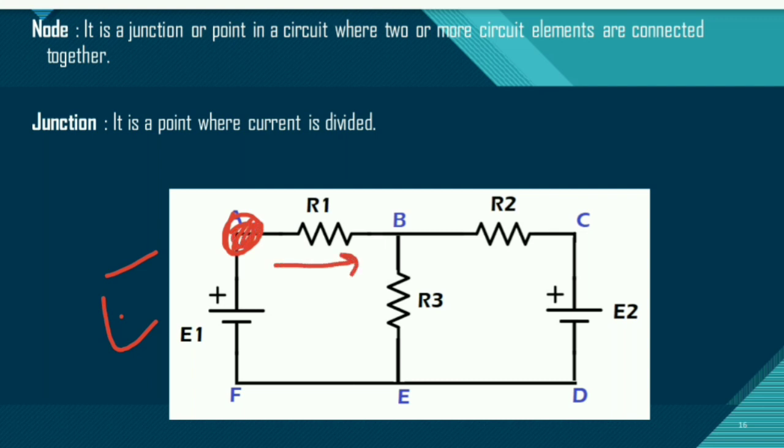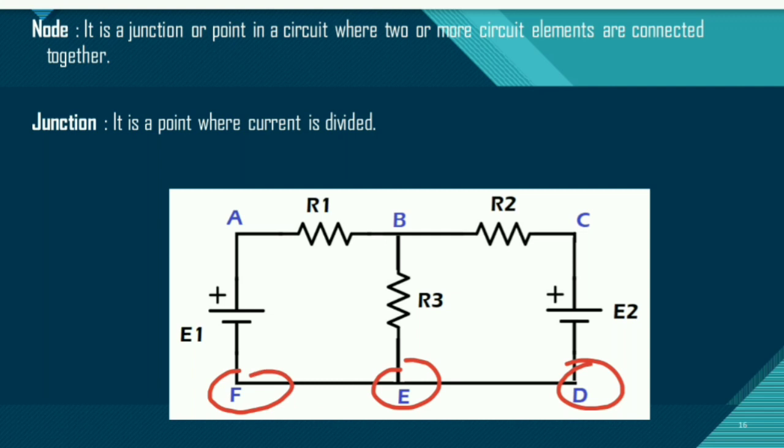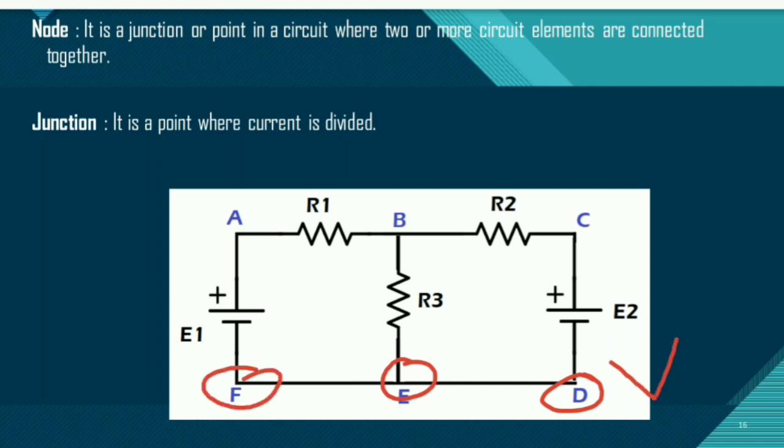And suppose the current I is flowing through this resistor R1. So what is the voltage value of B? That will be E minus I into R1. The voltage will differ here because of the resistance R1. There will be a voltage drop, right? So this type of difference we will get in terms of voltage at each node. And just remember, I have told you that point D, point E and point F are the same nodes. Same nodes means the voltage level at these points will be the same. Whatever voltage I am getting here, the same will be here, the same will be here. That's why it is termed the common node.